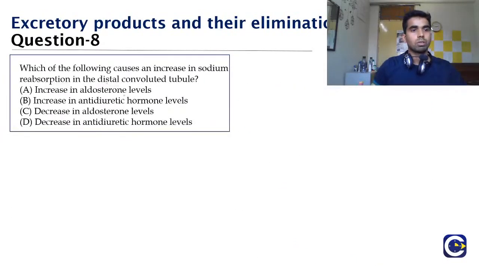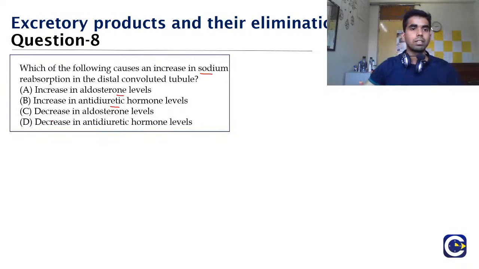Now coming to question number 8. Which of the following causes an increase in the sodium reabsorption in the distal convoluted tubule? Is it option A, increase in the aldosterone levels? Option B, increase in the antidiuretic hormone level? Option C, decrease in the aldosterone level? Or option D, decrease in the antidiuretic hormone level?